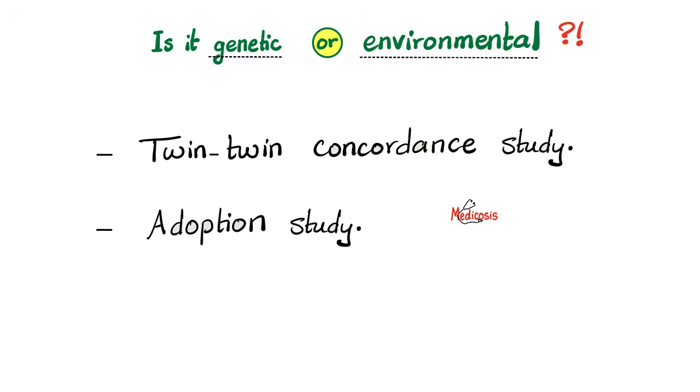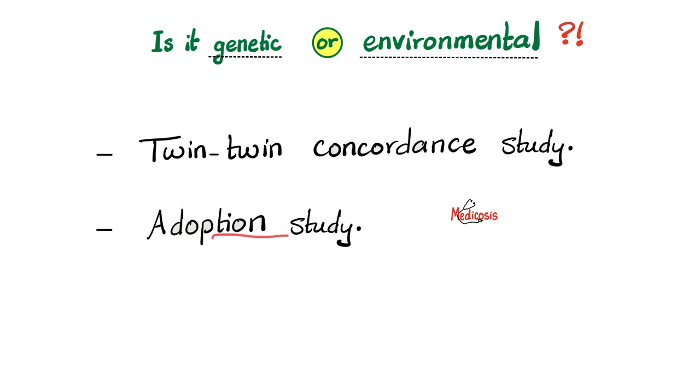Next type of observational studies, twin-twin concordance and adoption studies. Why do we do them? To try to answer the existential question, is the fault in us or the fault in the stars? Is this disease genetic or environmental, or is it a mixture of both?